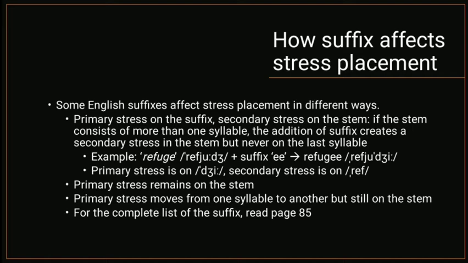Next, primary stress remains on the stem. For example, in the word comfortable, that comes from a word comfort. The word comfort has a primary stress in the first syllable, com. Kemudian mendapatkan imbuhan able di belakangnya menjadi comfortable, dan primary stressnya tetap berada di stemnya, di depan, yaitu di first syllable.